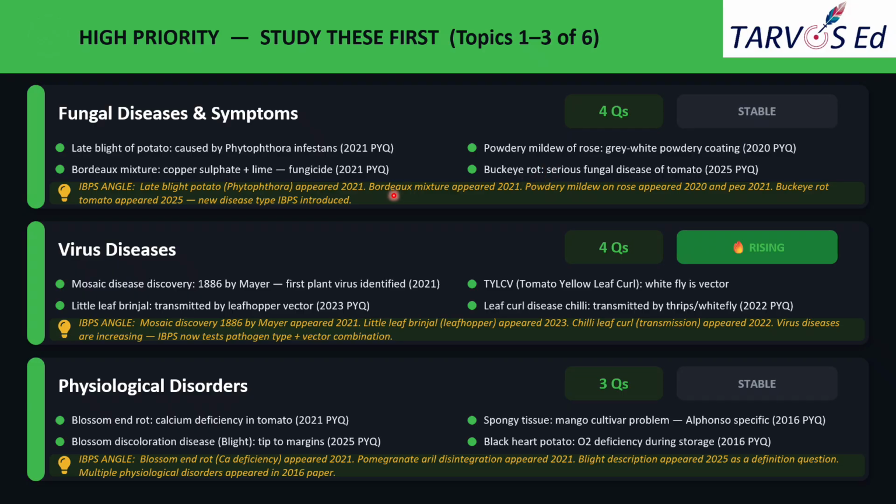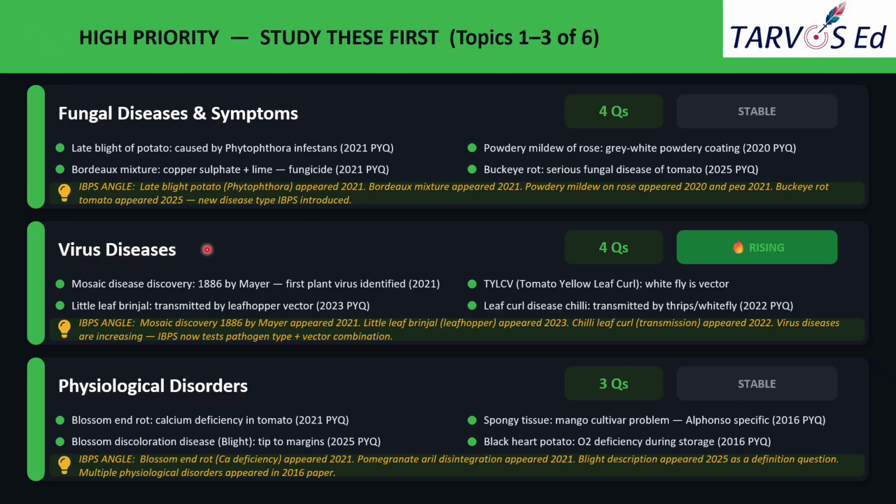Okay. So the IBPS angle also we have given. Notice the timeline, right? 20, 21, 23, 25. So this topic gets tested almost every cycle. And IBPS is clearly willing to introduce brand new diseases like Buck eye rot rather than only recycling older ones. Sometimes they tend to ask newer disease names. So don't assume you have covered the fungal diseases just because you know the classic textbook list. You should also update with the new diseases.